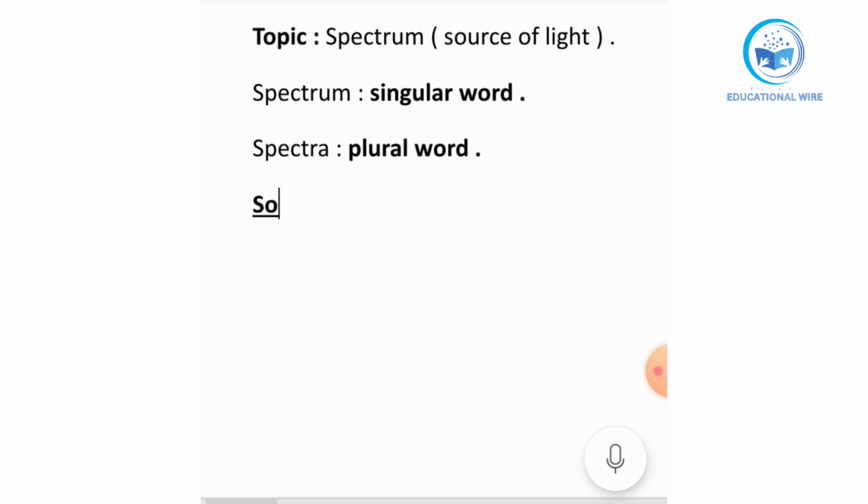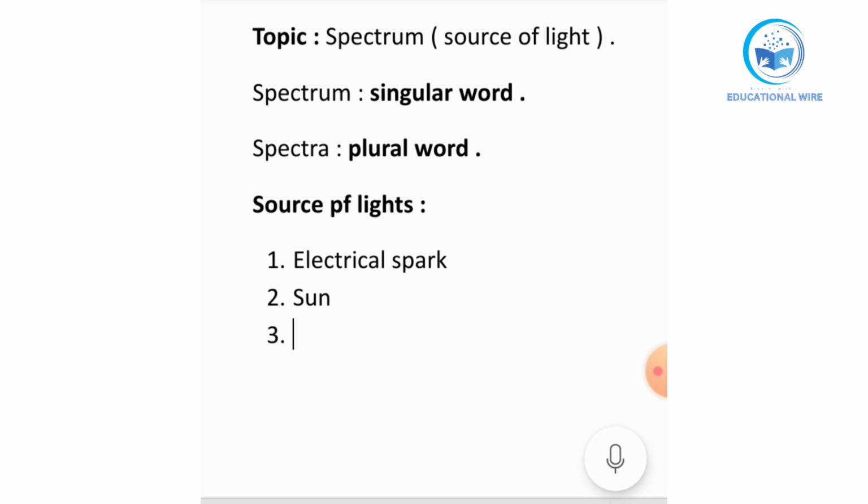So talking about those sources of light, the first source of light is the electrical spark. Second, we have the sun, that is natural. After that, we have a burning flame. These are all the sources from which we can produce the light, meaning the seven colors.